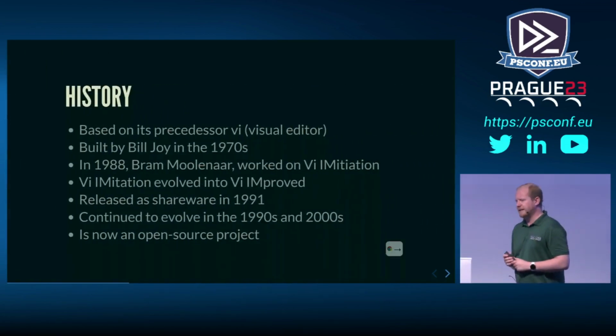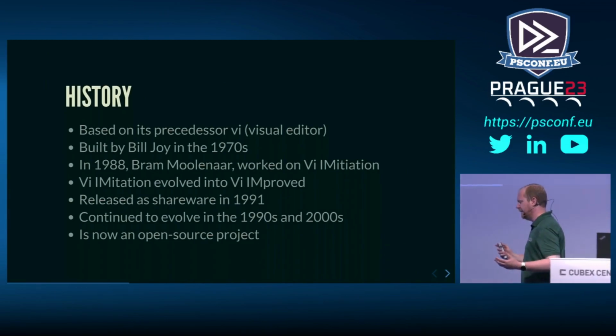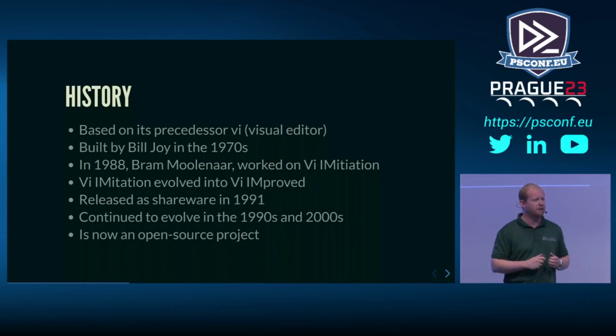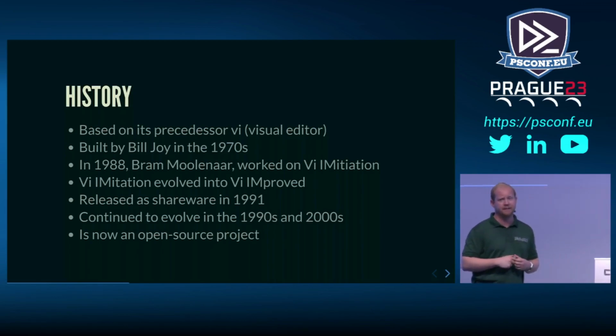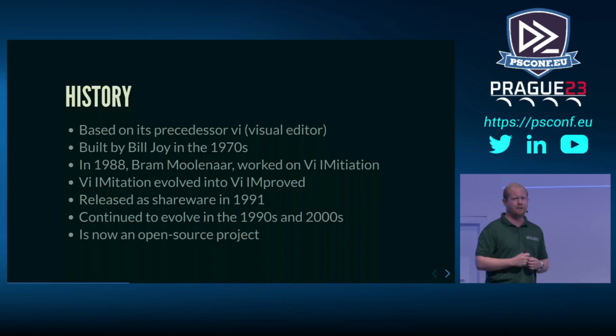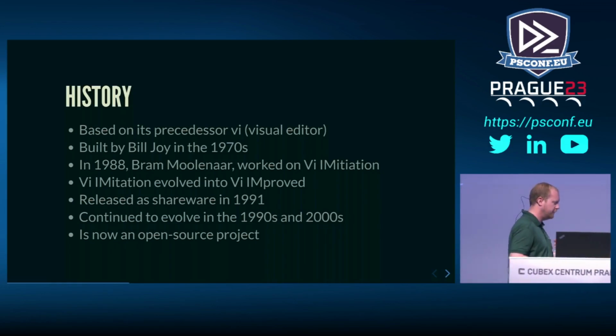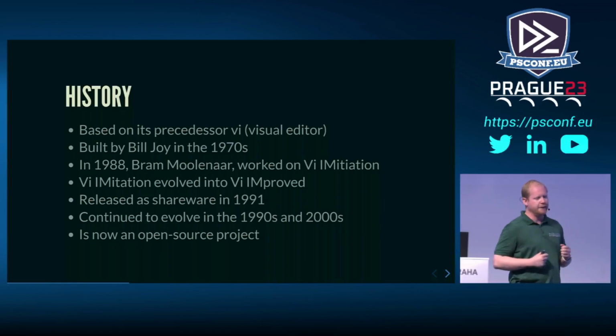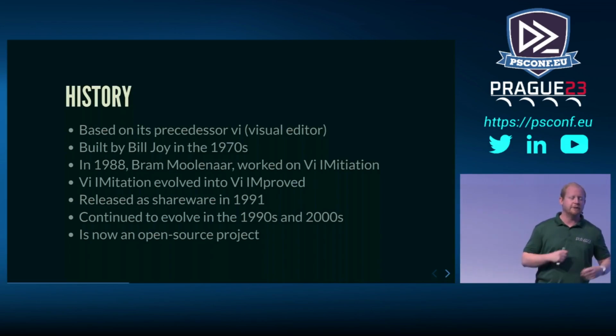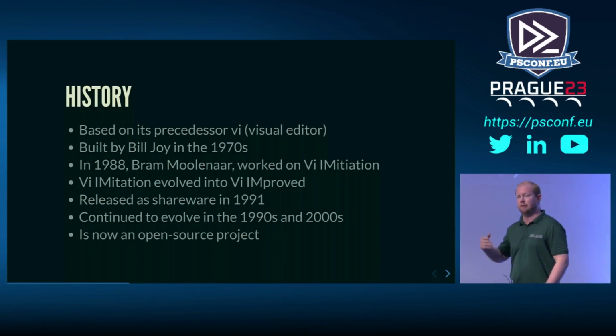So first of all, let's do a little bit of history. I want to spend a couple of minutes on this. Vim is based on a visual editor, VI, which was built by Bill Joy back in the 1970s. Then in 1988, a Dutch developer called Bram Molenaar, have I completely butchered that? Sorry, Bram. He worked on something called VI Imitation, which then evolved into VI Improved, so Vim. Released as shareware in 1991, and it has continued to evolve over the 1990s, 2000s, 2010s to the present day.